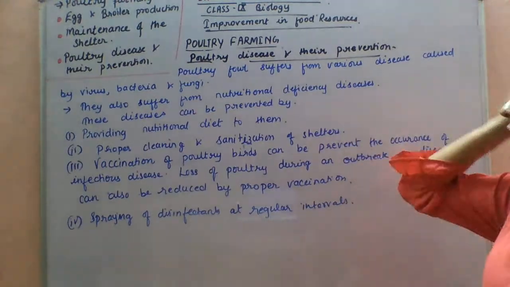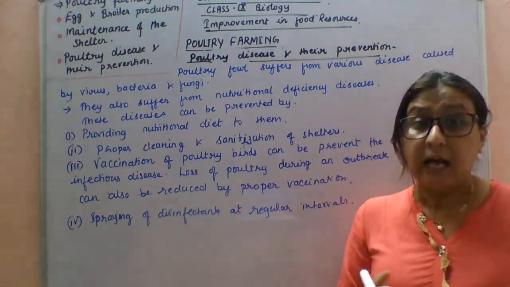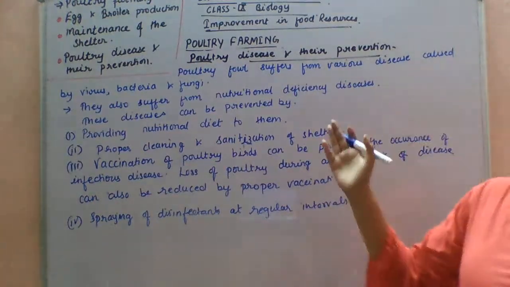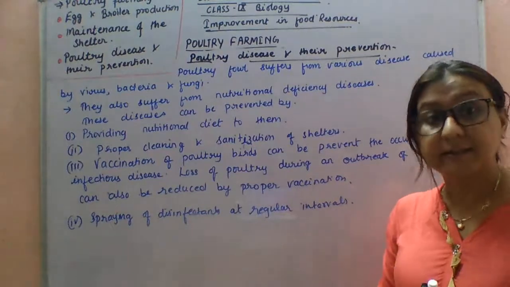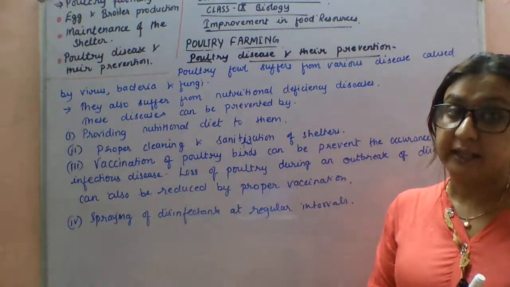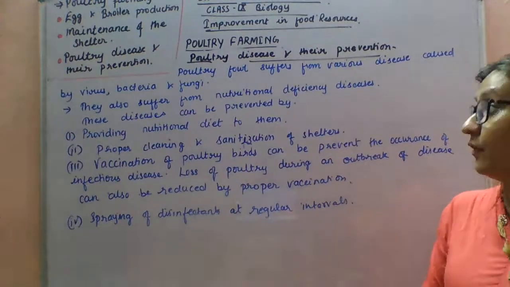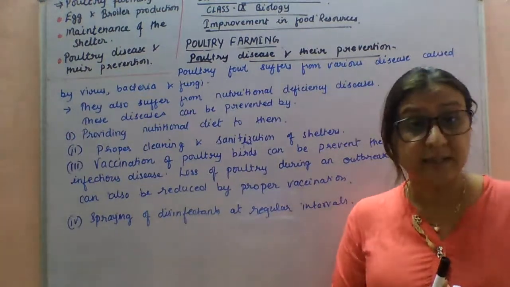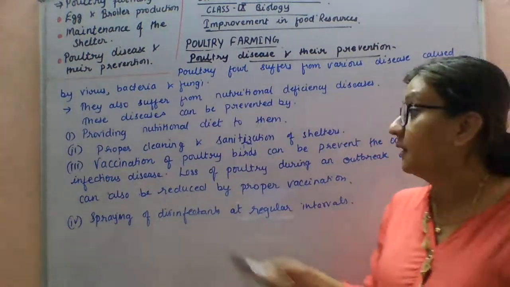Poultry fowl can suffer from infectious diseases caused by bacteria, viruses, and fungi, and they also suffer from nutritional deficiency diseases. So what preventions can we take?